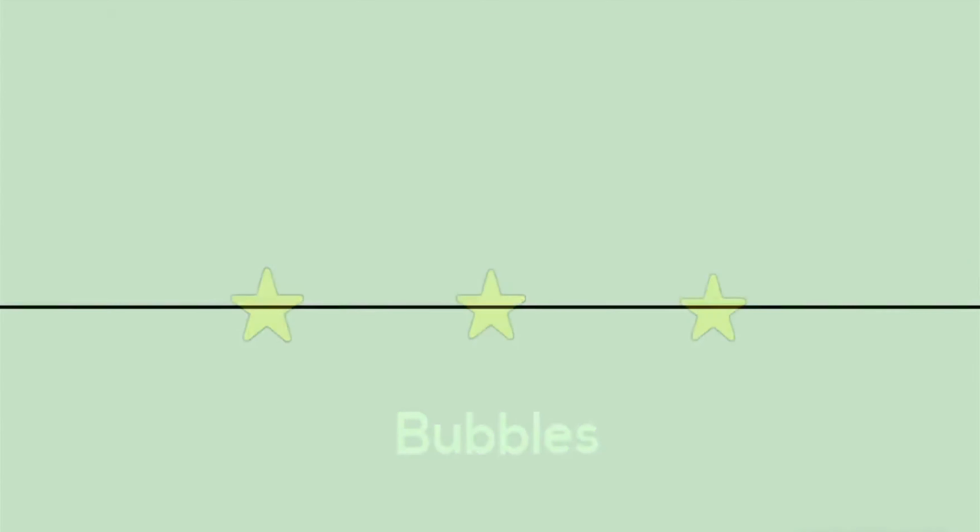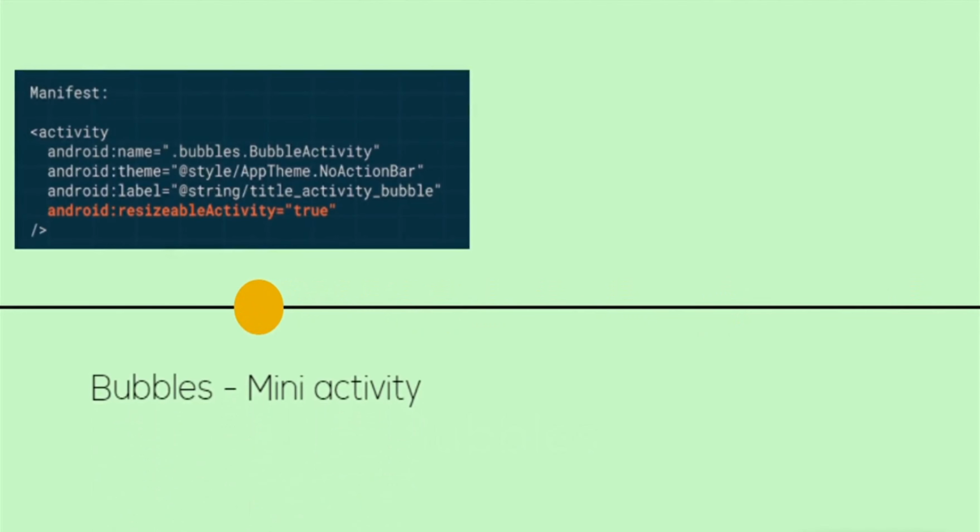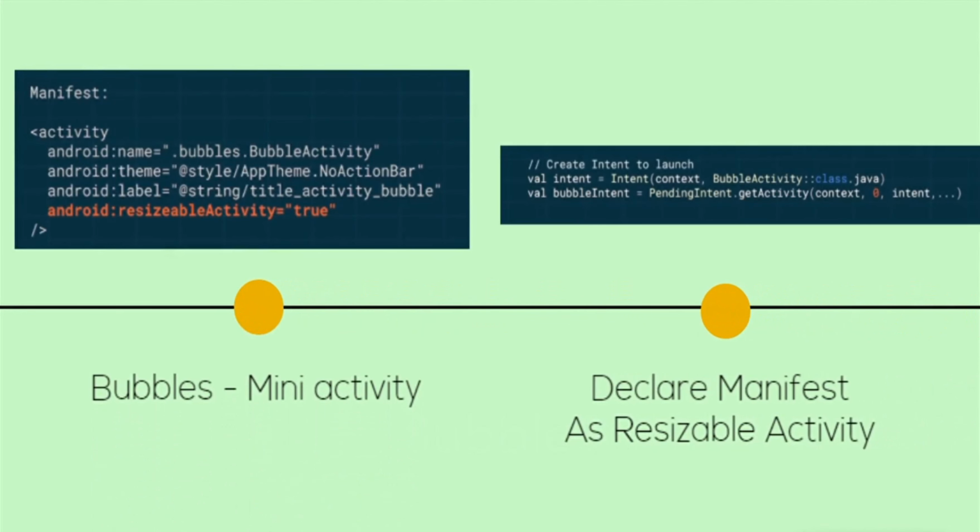Bubbles. This is an interesting update on Android 11. It creates a mini activity on top of the UI that resumes the conversation and gives an easy way to respond to any conversation, instead of navigating to an application and replying. We need to go to the manifest and create a resizable activity and create an intent with bubble metadata.